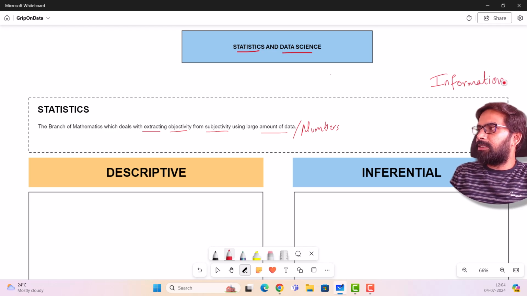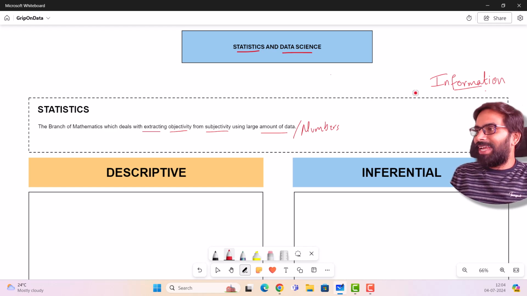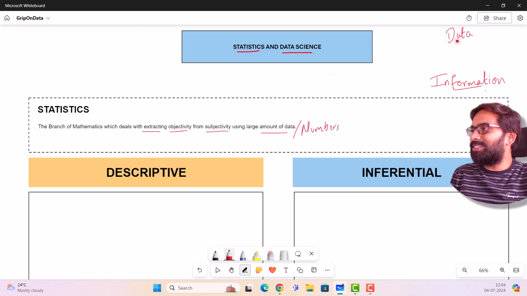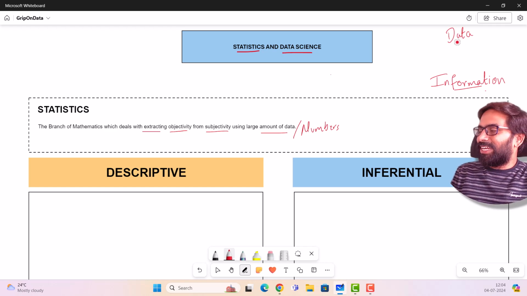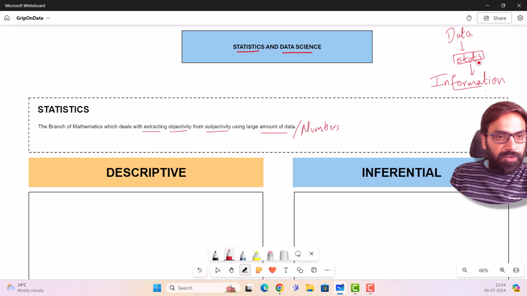Right, I keep on saying this, guys, in my sessions as well. Please pardon my handwriting. Okay, so information, and information is extracted from where, right? So there is data, or we can call it numbers or data. I think it's better to call it data, because as a data analyst, we should not call them numbers. There are data over here, data in a slightly structured format. Now we process the data through something called as stats, okay, which leads us to certain level of information.